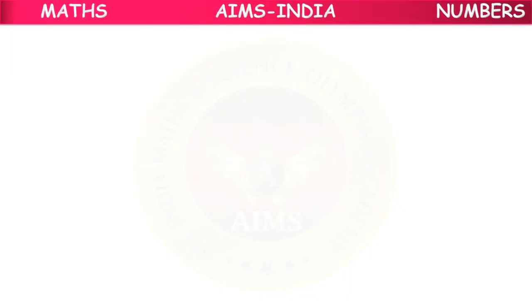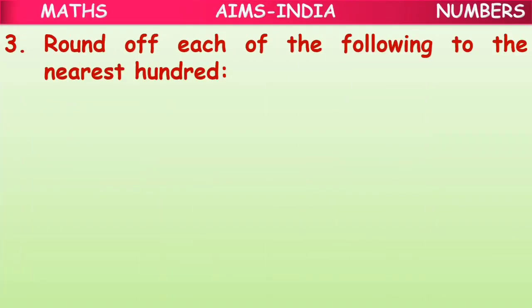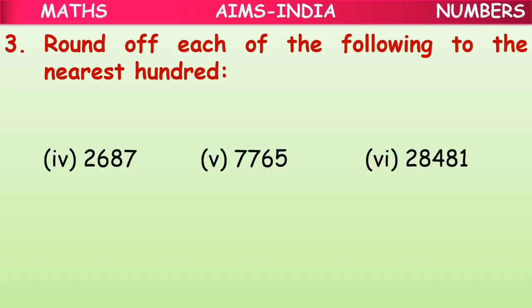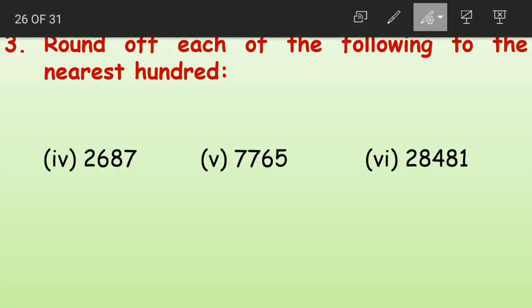So what is the first thing to do? First we'll discuss the homework problems. Okay? The first one is round off each of the following to the nearest 100. Do you remember how we did this, children?